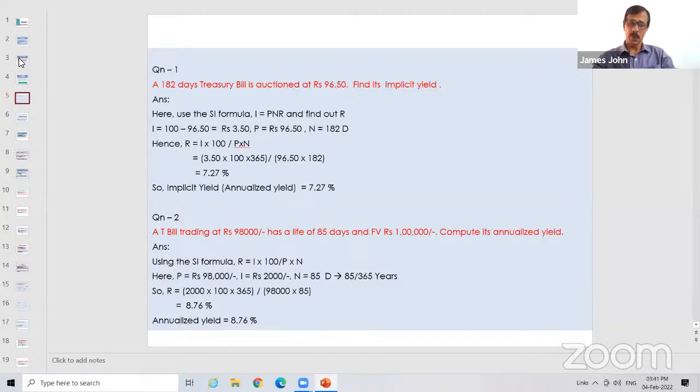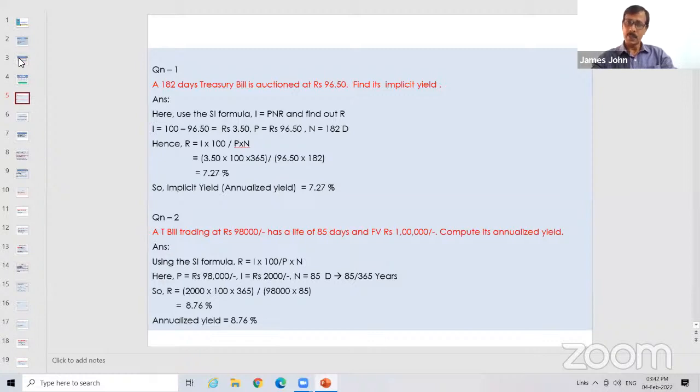Next is I. What is I? The interest component here. You pay 96.50, you receive 100 rupees. So what is the income you are getting? That is the interest, or I say discount. 100 minus 96.5, that is rupees 3.5. So just substitute in the formula: I is 3.5, N is 182 by 365, and P is 96.5. You will get 7.27%. This is the way in which you have to calculate the annualized yield, or effective yield, or the discount rate of a treasury bill.